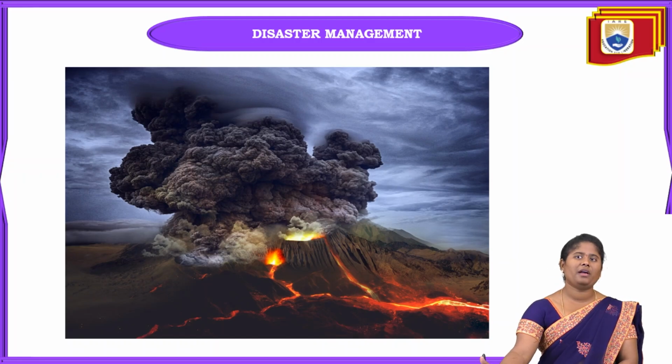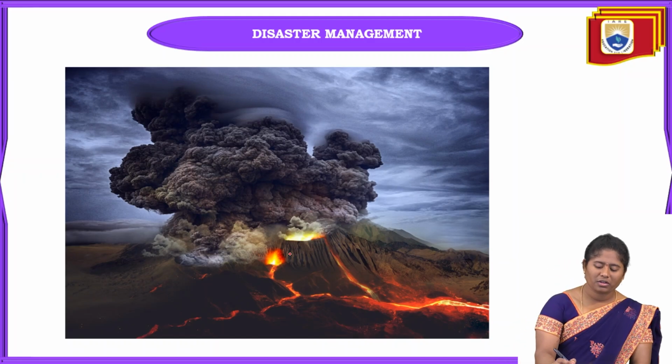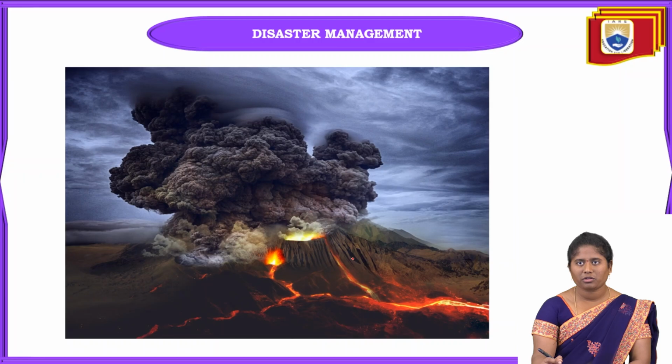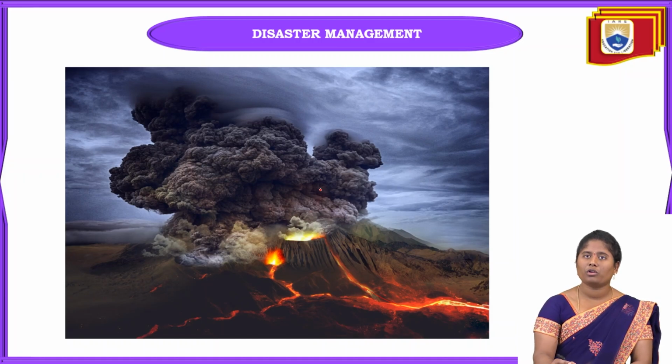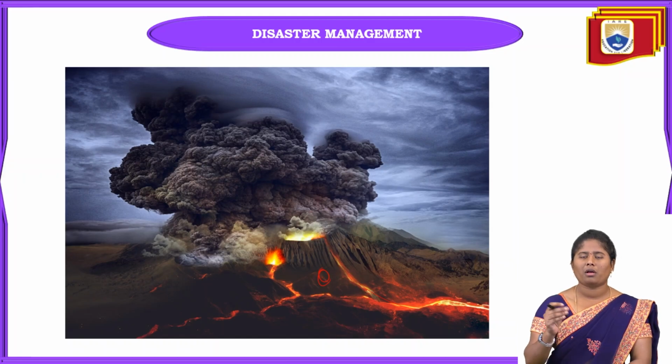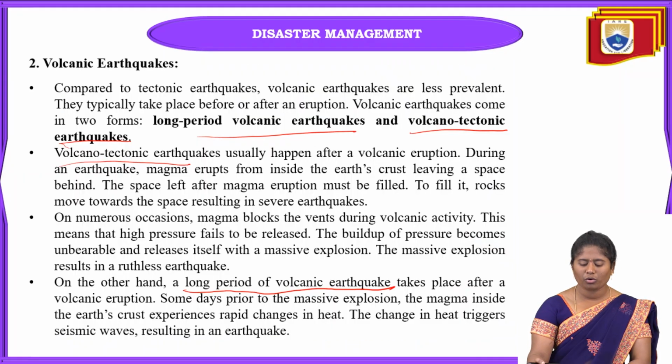Here you can see the earthquake, and you can see the volcano here. When this volcano eruption is going to happen, magma will get released onto the outside of the earth's surface. When this happens, inside that volcano there will be space we have to fill, otherwise earthquakes are going to happen.